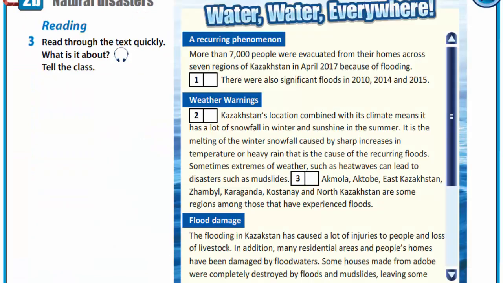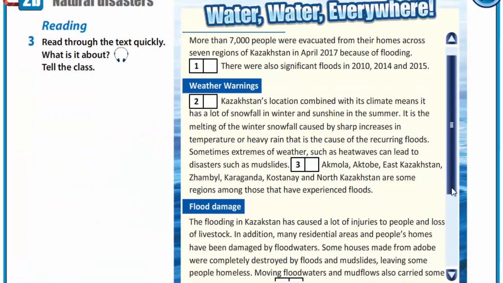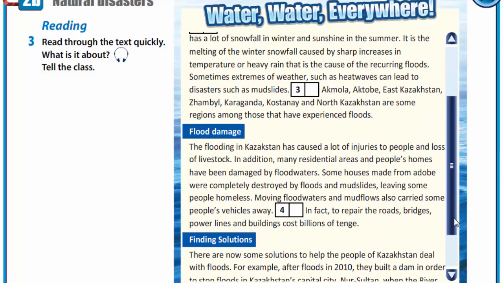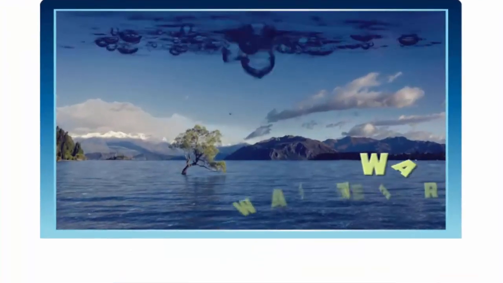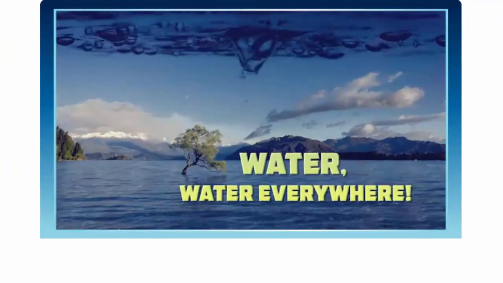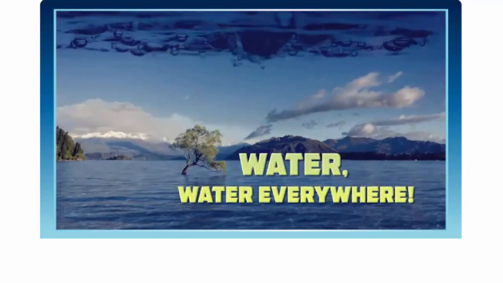In exercise 3, you are to read through the text quickly and say what it is about. The text is about floods in Kazakhstan. Now let's watch the video. Water, water everywhere.